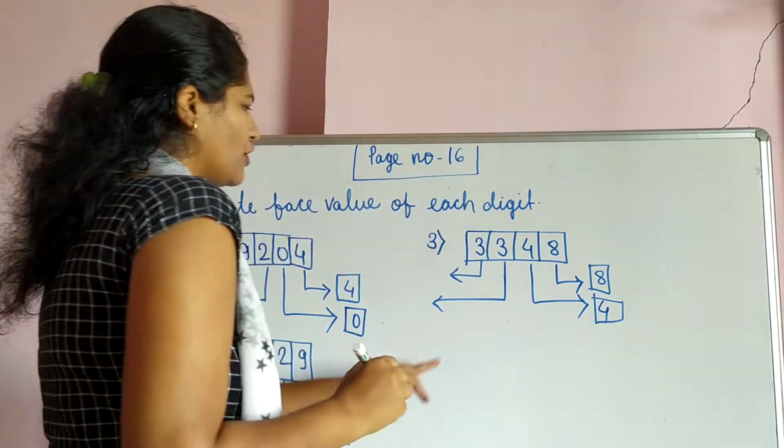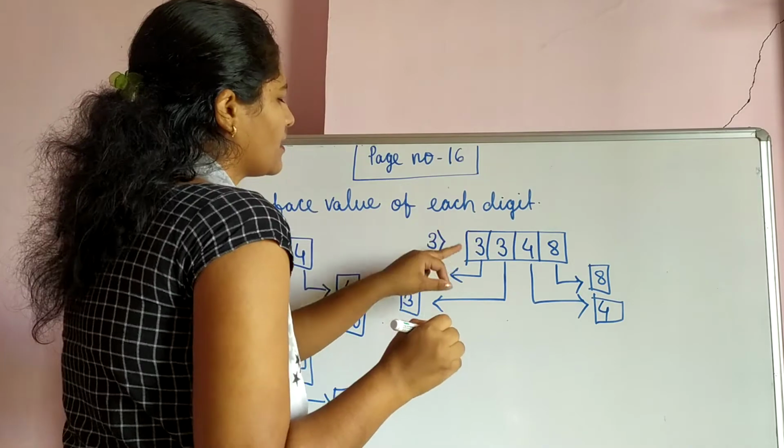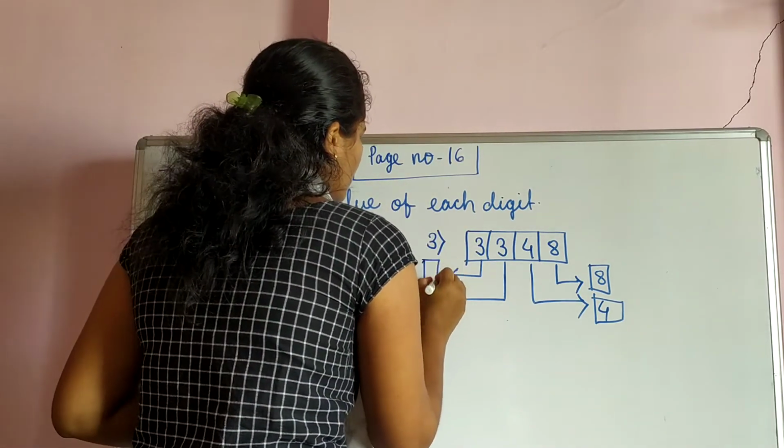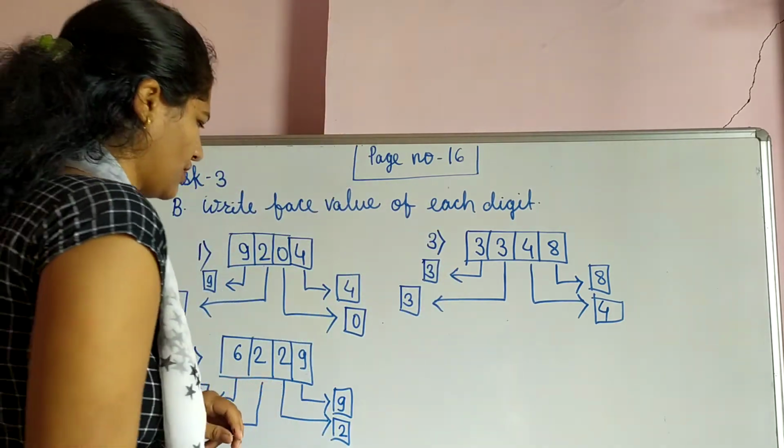Next, face value of this 3, it is 3. And last, 1000 place, 3 is remaining. That is also face value same, that is the 3. Now we see our last question.